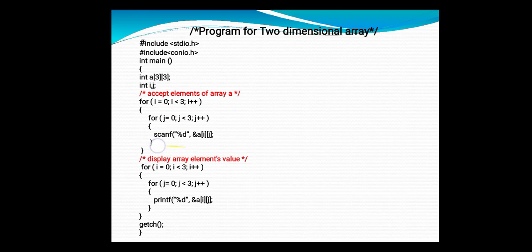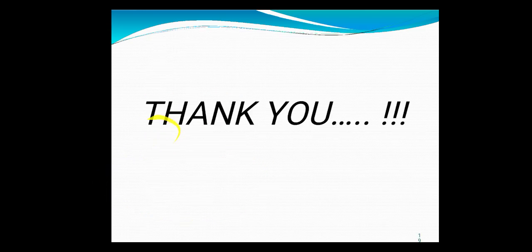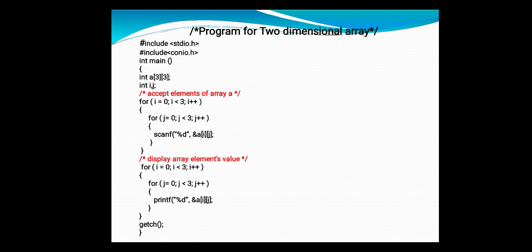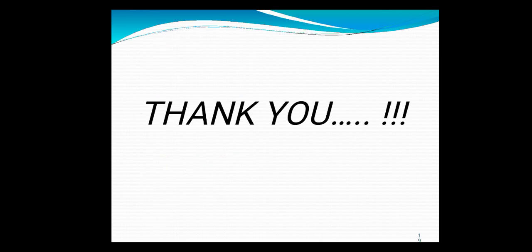And the same loops we use for displaying the array values, using the printf statement instead of scanf. In this way we write the program for the two-dimensional array. I hope you understood about the array: what an array is, the different types of arrays, how to declare an array, how to accept the elements, and the difference between a one-dimensional array and a two-dimensional array. Always remember one thing: if you are using a one-dimensional array, you require one for loop.